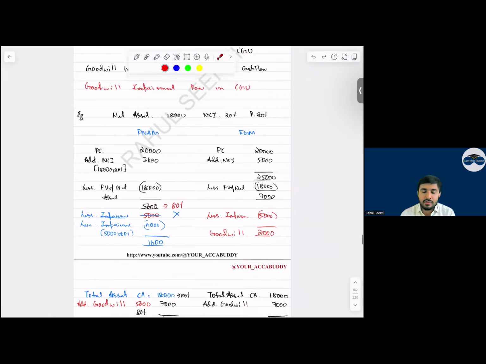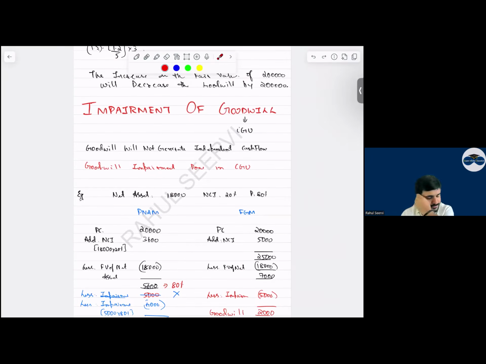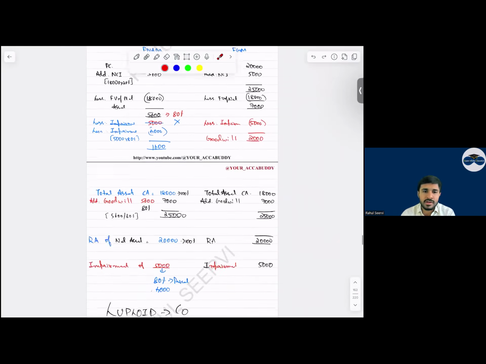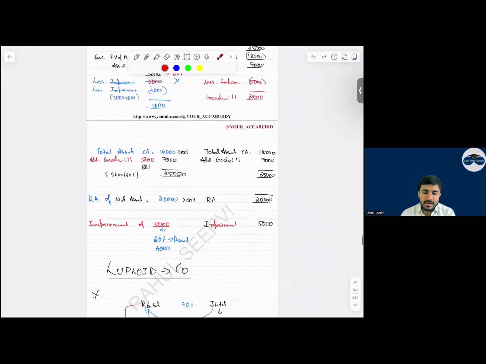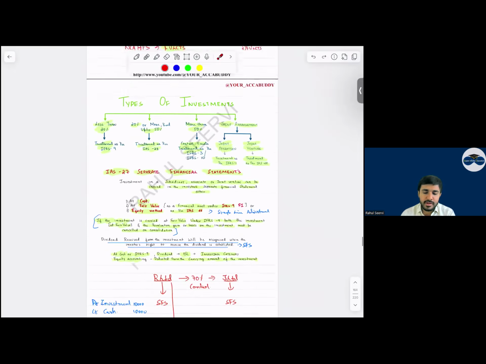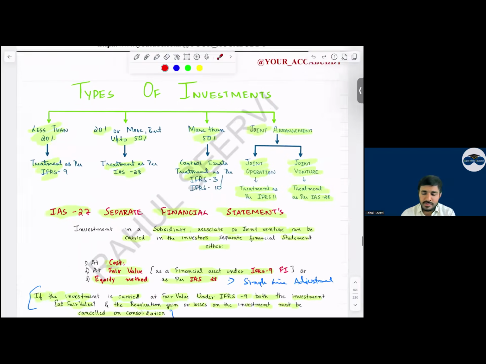I hope everyone has covered this topic. One past paper is there. Which is the past paper? Lloyd Company. We had done it in our regular class. Yes, sir. Look, I have written it here also. So with this, this part is done. Any doubts to anyone in the impairment? No? No, sir.